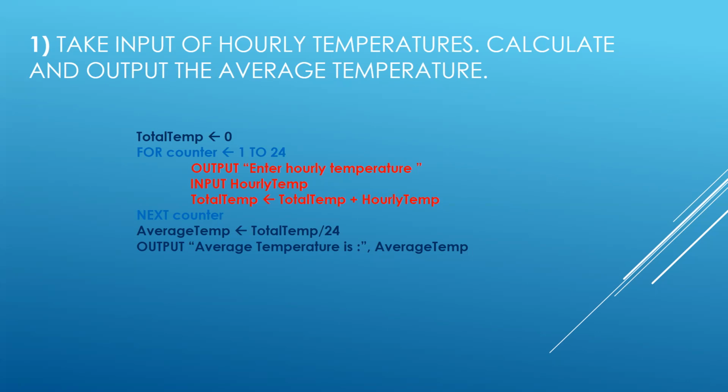By the way, this line is very important. Here you can see the same variable is repeated, and then you have the second variable, which is used in the line above, and that was hourly temp. Be very, very particular about this, that the variables should match. If you have used total temp in the beginning, it should be total temp throughout. If you are using total in the beginning, it has to be total throughout.